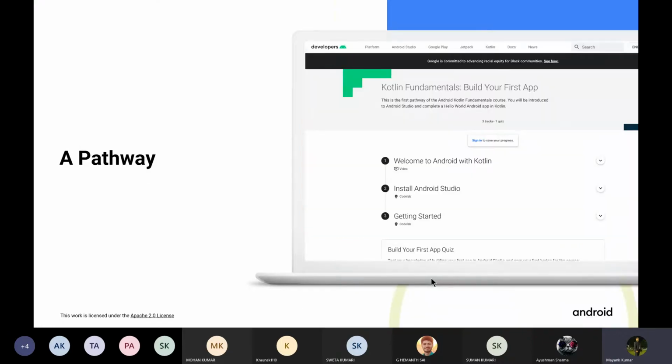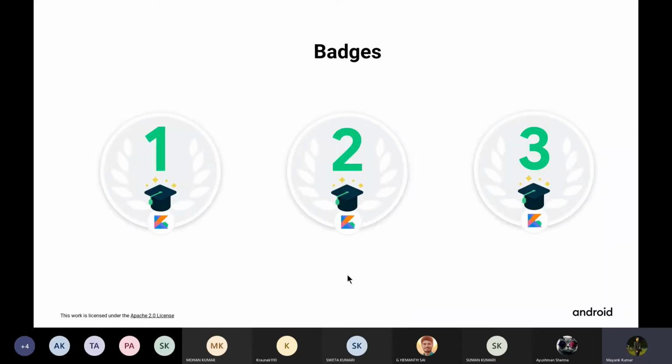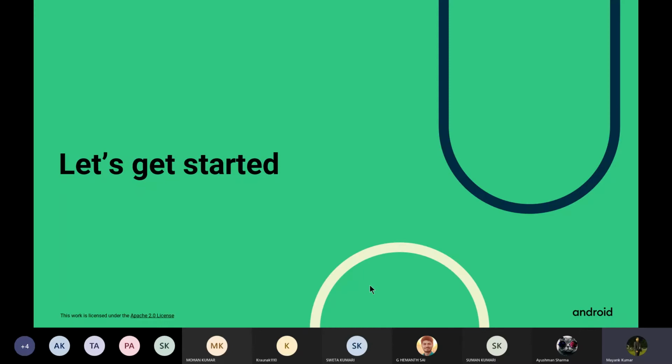When you get into a pathway, this is what it would look like. It is similar to what we have done in the previous sessions as well. Basically a pathway is a combination and ordered sequence of learning activities such as code labs, videos, etc. At the end of each pathway there would be a quiz so that you can test your knowledge. As you complete the quiz you will get your badges, and that would be added into your Google developer profile. Now let's get started with some of our hands-on part.